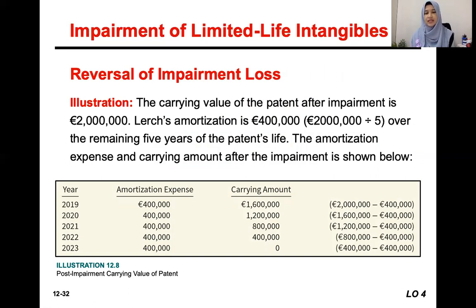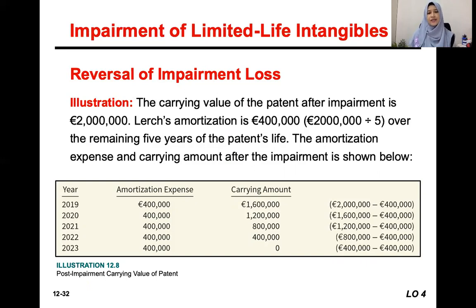Let's say for the patent just now, suddenly there is an increasing demand for the technology. So it indicates that the patent has also increased in its value. Going back to the example of a smartphone. Let's say your handphone, after certain years, becomes an antique product, a unique product that is demanded by the market. So the price of your smartphone suddenly increased from the original, from the previous carrying value after